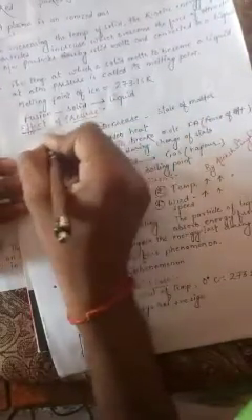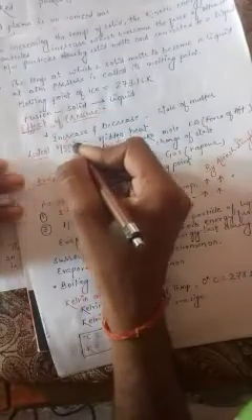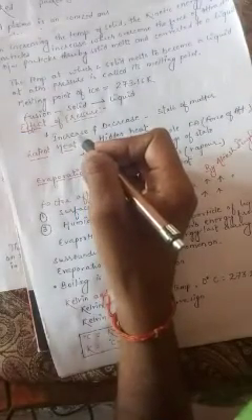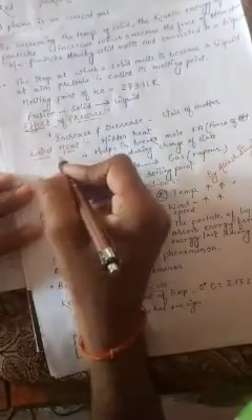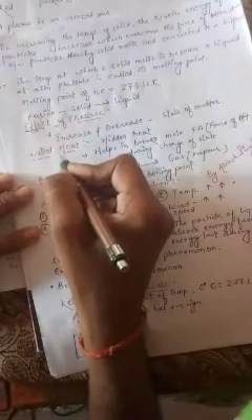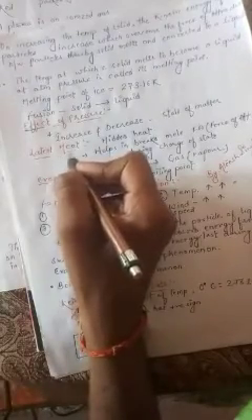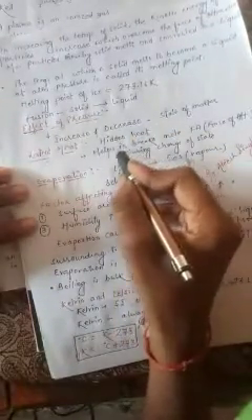Next topic: effect of pressure. What is the effect of pressure? If atmospheric pressure increases or decreases, the states of matter will also change. What is latent heat? It is a specific term commonly used in our first chapter. Latent means hidden, so latent heat is hidden heat.